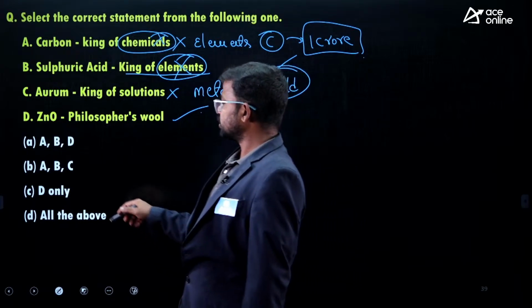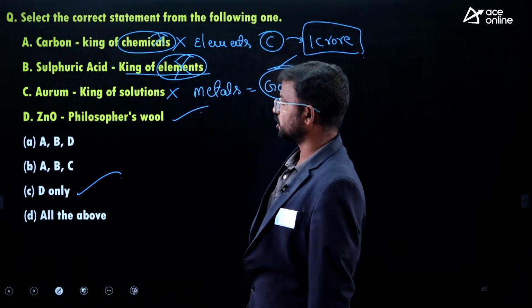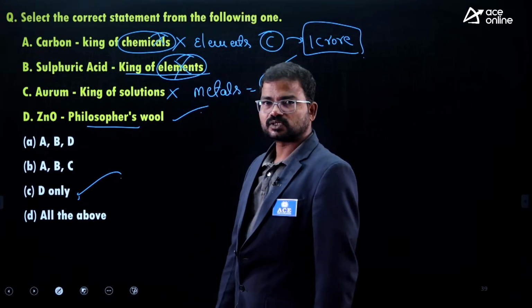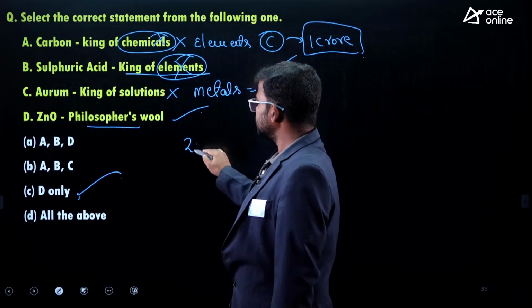So here the correct one is option C only. Sorry, option C, it means D. This one, zinc oxide, is also called philosopher's wool. Zinc oxide.